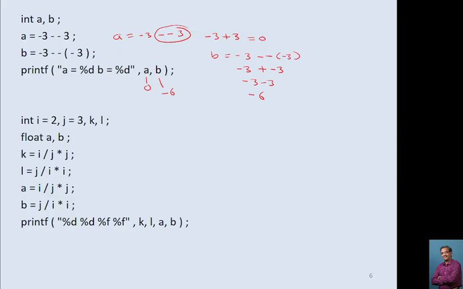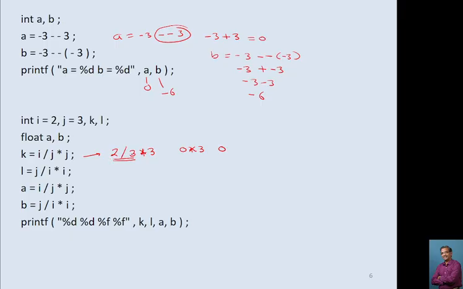Now here, the value of i is 2. 2 divided by 3 multiply by 3. Remember this, this is very important. First of all it solves 2 divided by 3. 2 divided by 3 gives 0 and 0 into 3 gives you 0. 2 is an integer number, 3 is an integer number.